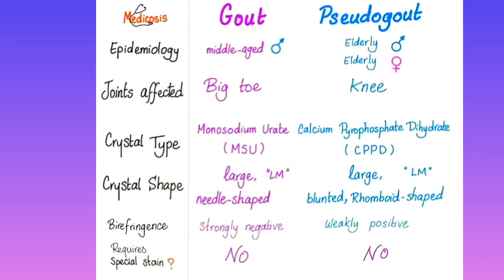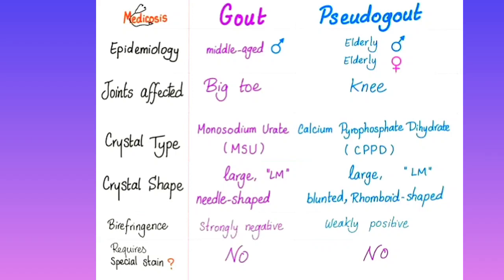So CPPD, all the P's are there, that is pseudo-gout. But in gout, we get the monosodium urate crystal, generally monohydrate. So monosodium urate crystal, MSU crystal, is found in gout.